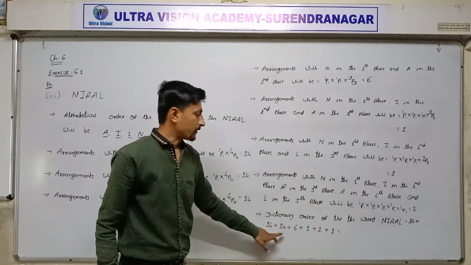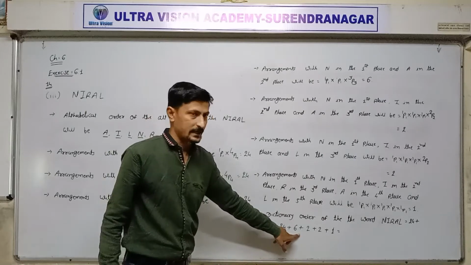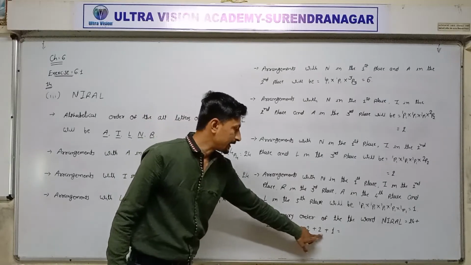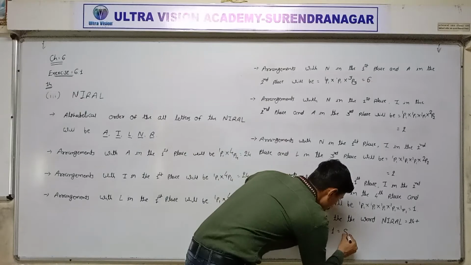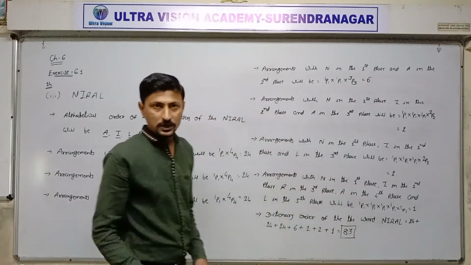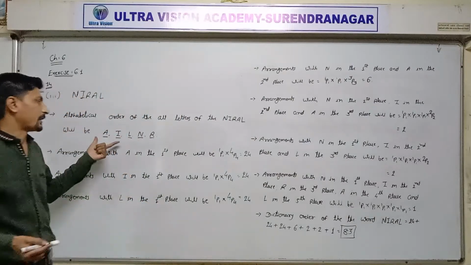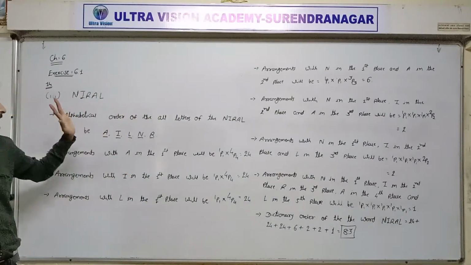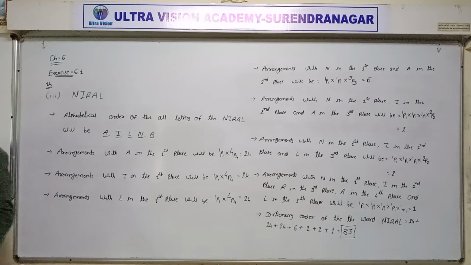Total 24, 24, 24 is 72 plus 6, 78, 80, 82, 83. So the dictionary order of the word will be 83. Okay, alphabetically first of all arrangement, one by one, all letters. Completed question 3.